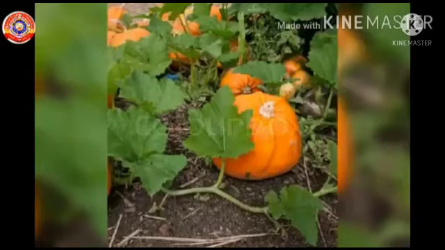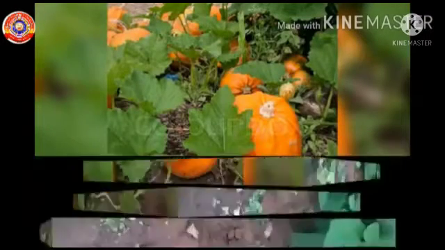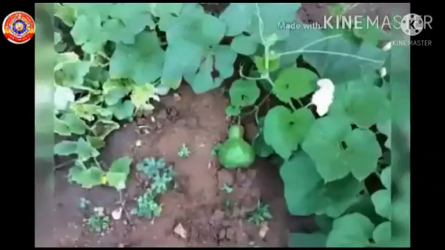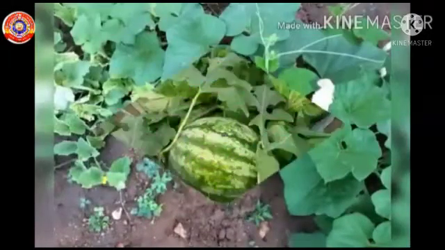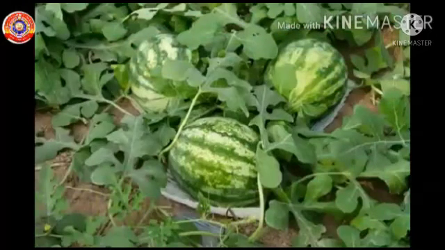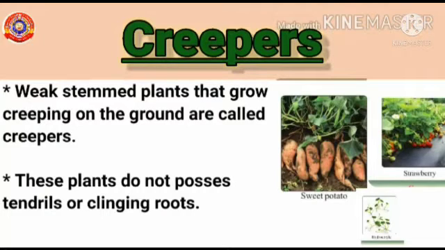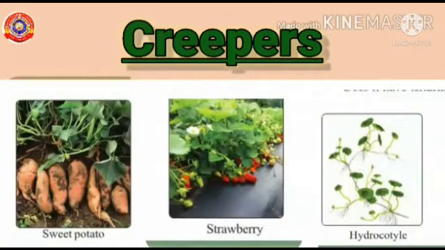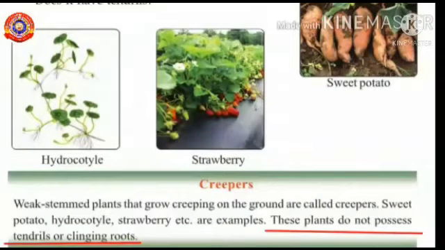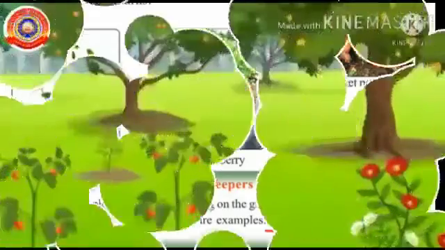Have you ever seen some plants that grow creeping on the ground? Don't they also have weak stems? Yes, they are also weak-stemmed plants and they are commonly called creepers. So, what are creepers? Weak-stemmed plants that grow creeping on the ground are called creepers. Sweet potato, hydrocotyle, strawberry, etc. are examples. These plants do not possess tendrils or clinging roots like climbers.